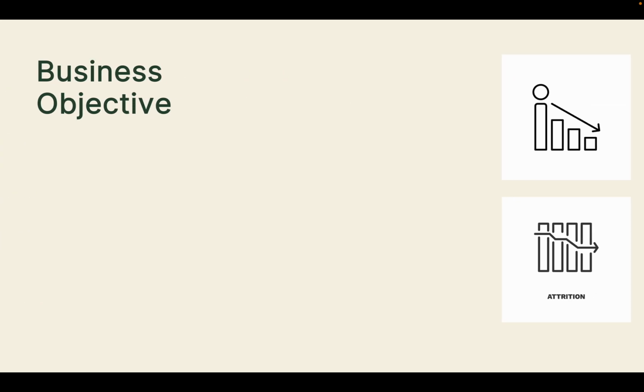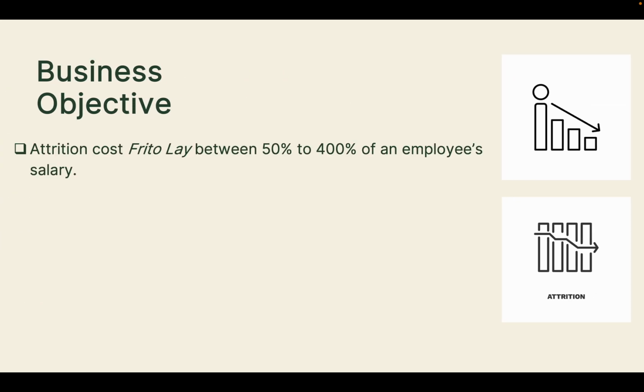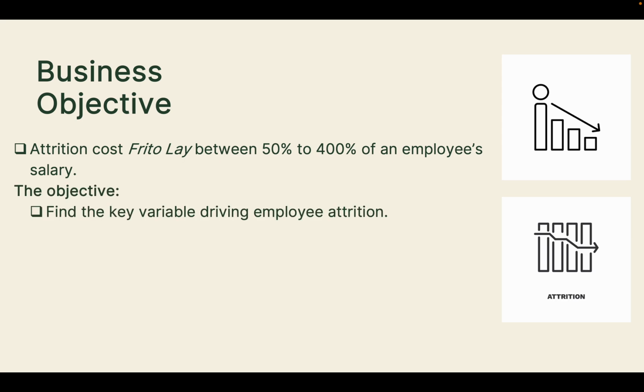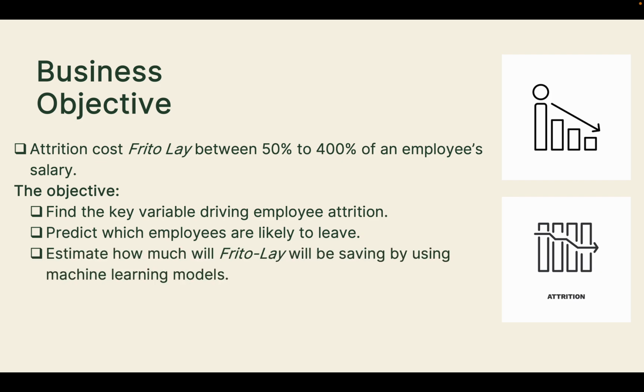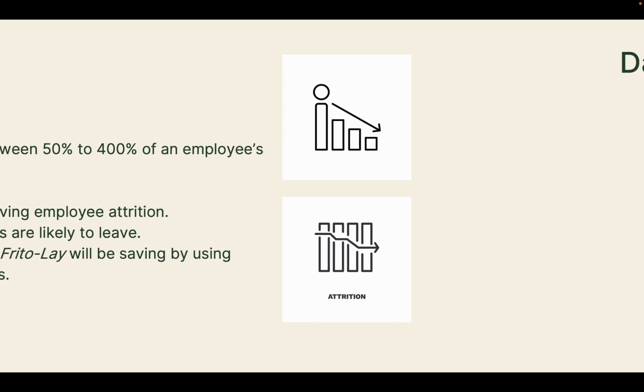So what is the business objective? Employee attrition is a costly problem for Frito-Lay. It was estimated that attrition costs between 50% to 400% of an employee's salary. Therefore, the goal of the study was to identify which factors most influence attrition, predict which employees are at risk of leaving, and estimate the potential financial savings from implementing a predictive model by using machine learning methods.